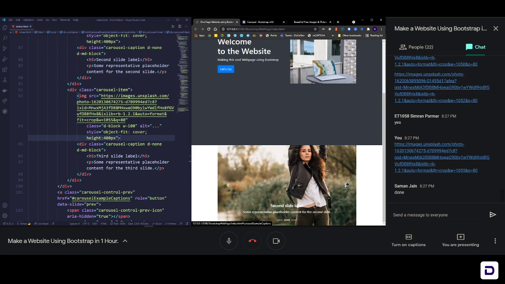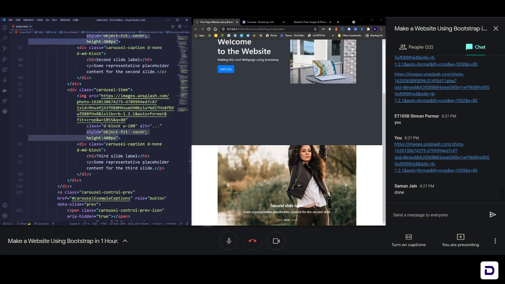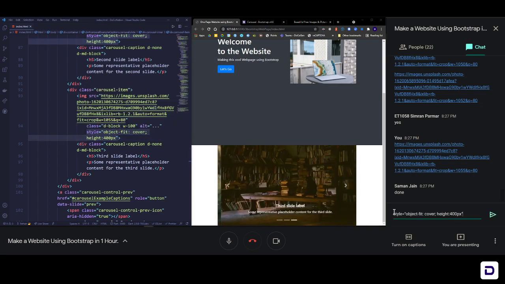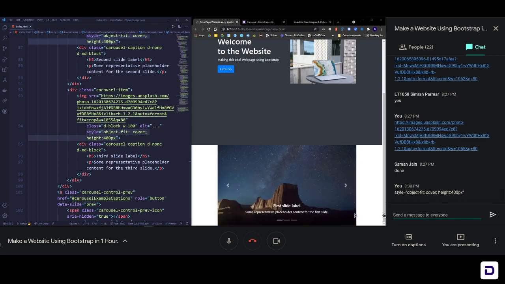So, okay, all of you got this? Did you try it out with a new image, or you're just using the previous one? Because the previous ones were almost all of the same size, okay? But still, if you have taken a certain kind of different image, this is how you're going to make it work, okay? So for your reference, let me just quickly drop this in the chat box again, so that you can refer to it if you want to. This is what I added: object fit cover, and height is equal to 400 pixels, okay?